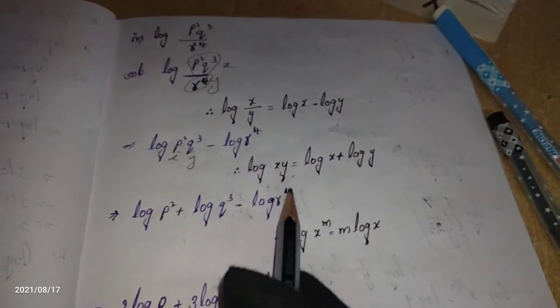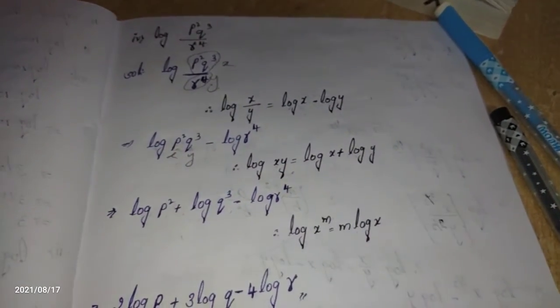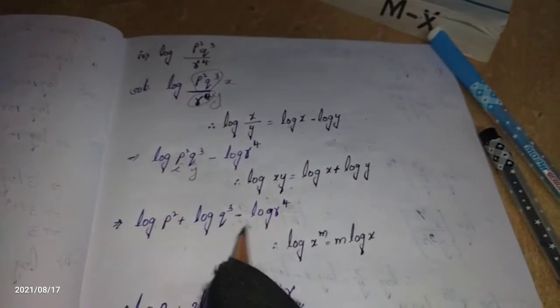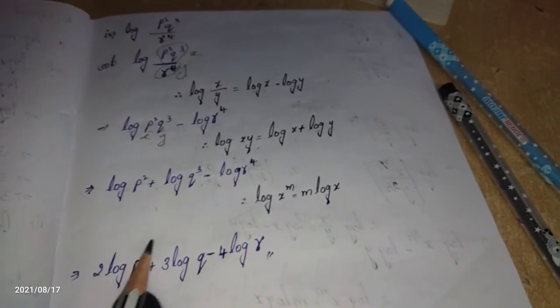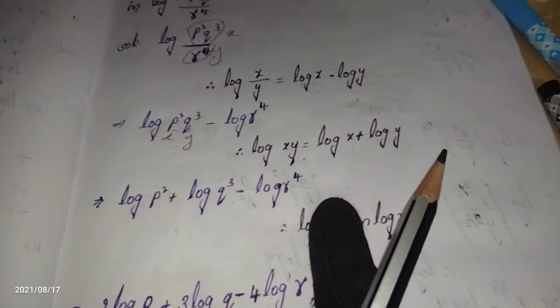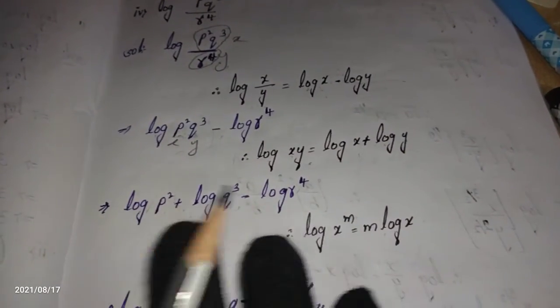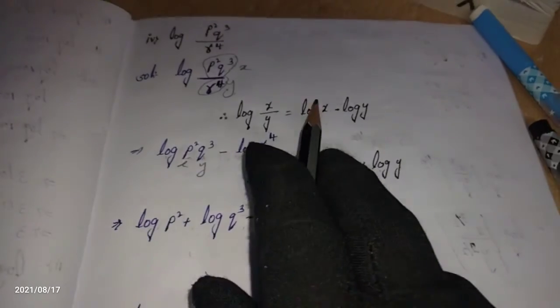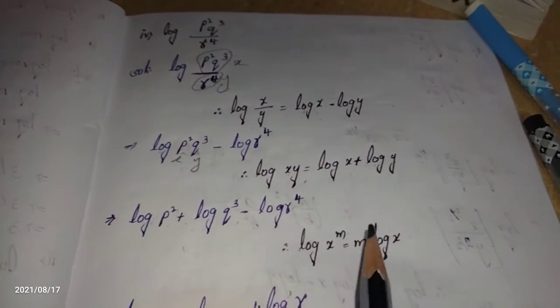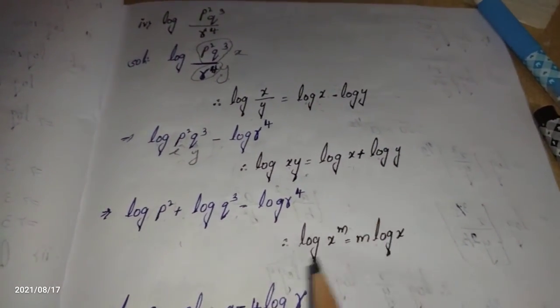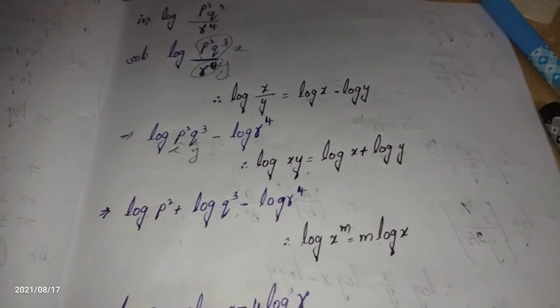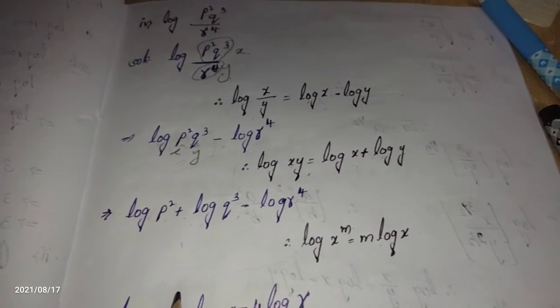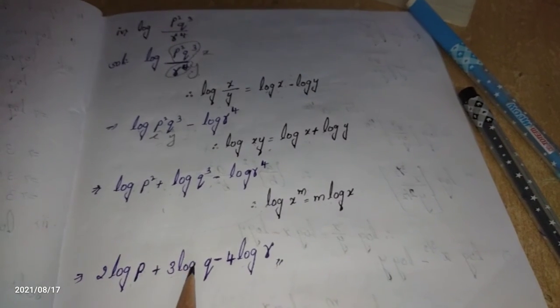In each and every step we are using the laws of logarithm. With the help of the laws of logarithm we have to expand this expression. For this you have to remember the laws of logarithm. Without knowing the laws of logarithm, we cannot do even a single step. First you have to learn the laws of logarithm, then only you can do exercise 1.5. This is the process to solve the fourth question.